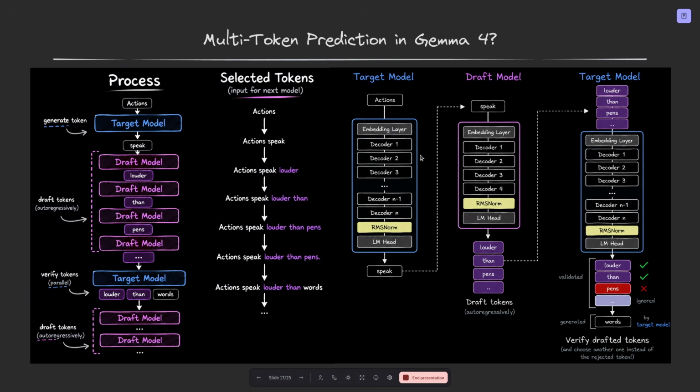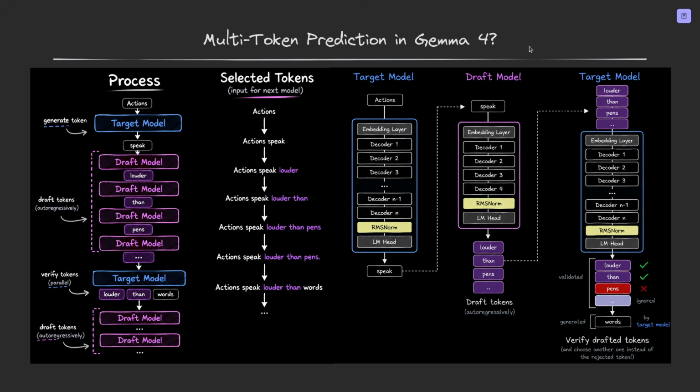And this is the example with the architecture that we had before. So the target model, the draft model, and as we can see, we again have the same example. And then if we go here, this is validated, this is ignored, and then the target model generates words.